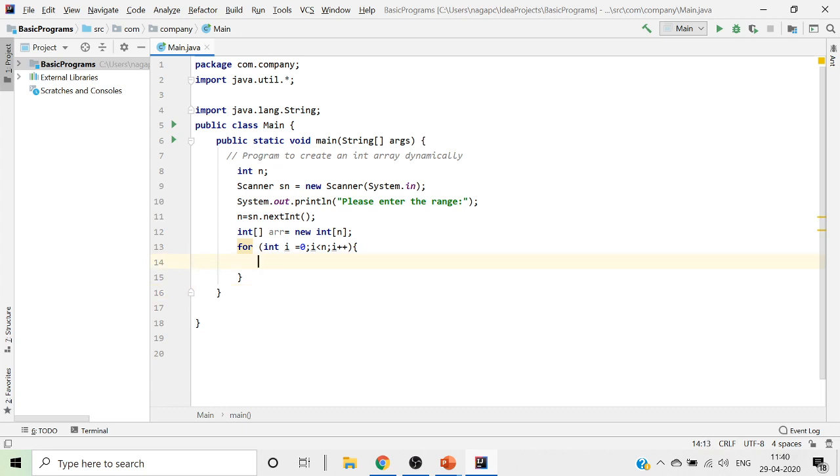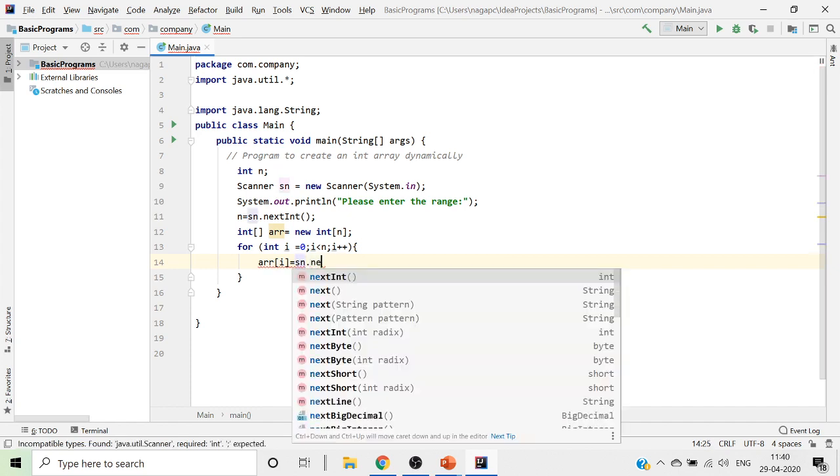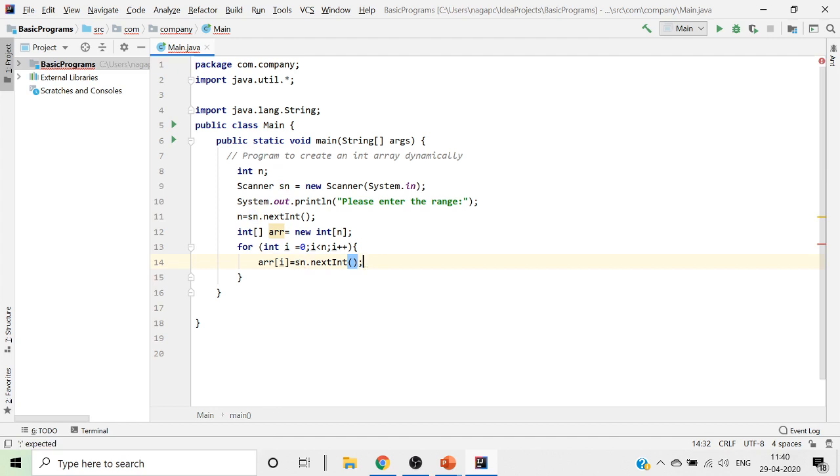For which we will just go ahead and put it as arr of i is equal to sn dot next int. Now this will read and put all the values.